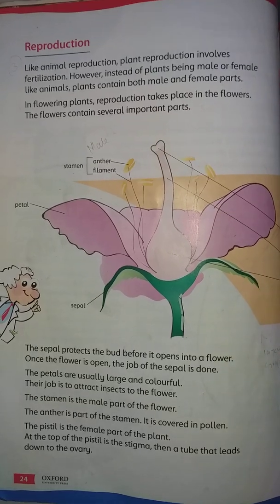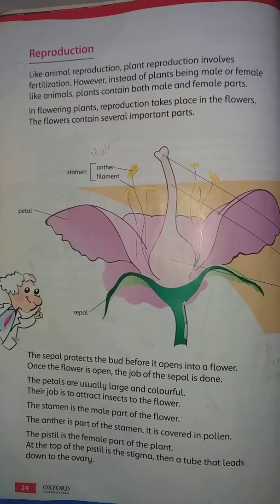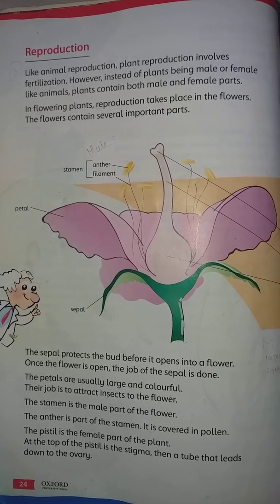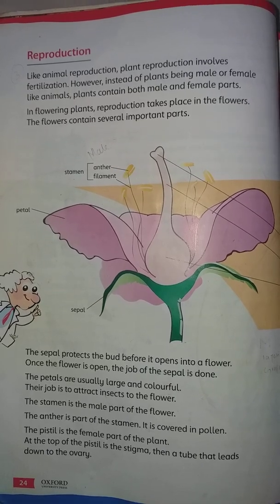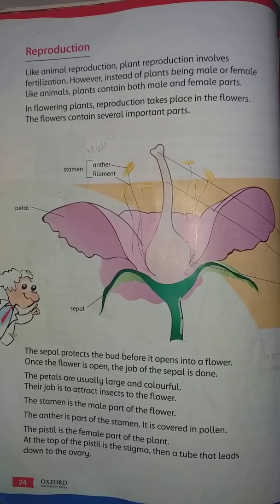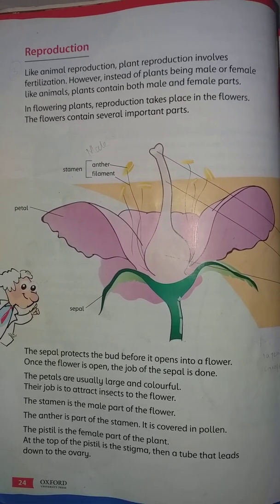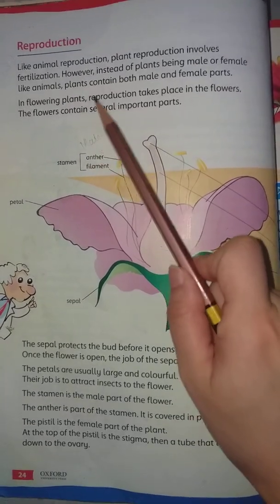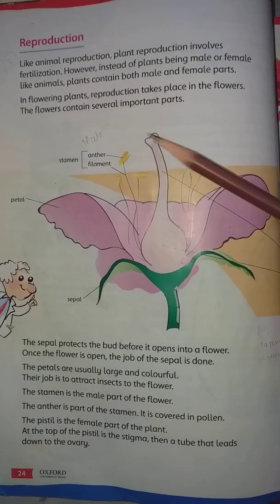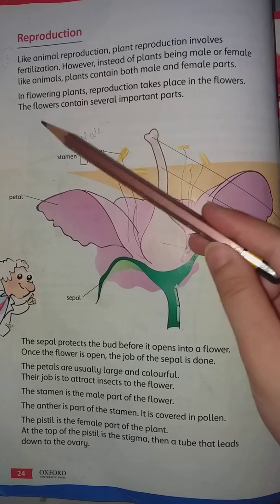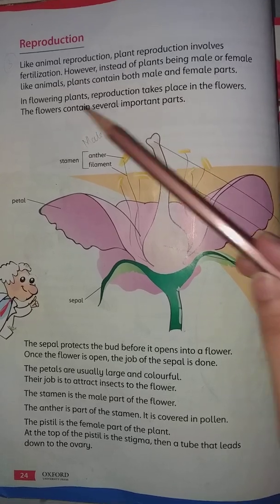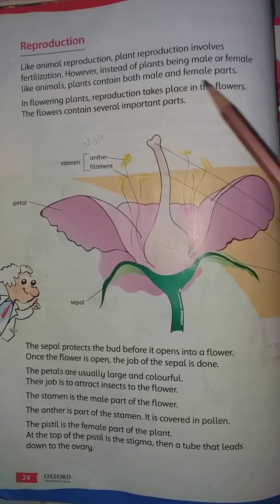There are two types of plants: some plants reproduce through seeds, and some reproduce without seeds, through flowering or through the root system. So there are two types. One is through seeds, and another is through flowers. Now, how do plants reproduce? Through flowering plants or through seeds. Now what are flowering plants? In flowering plants, reproduction takes place in the flower. In flowering plants, where does reproduction take place? In the flowers.